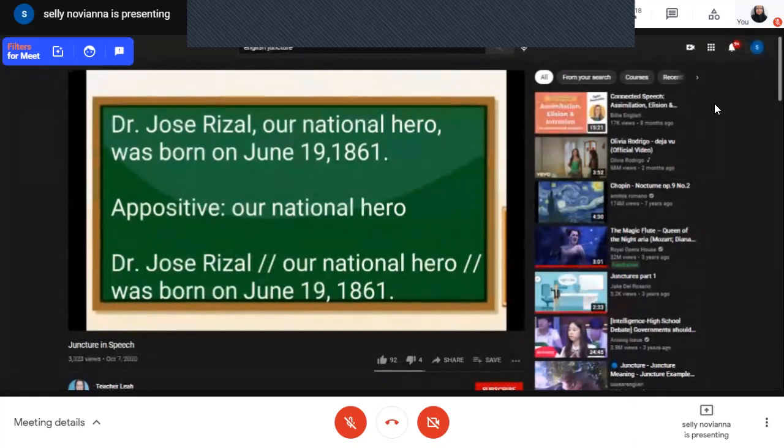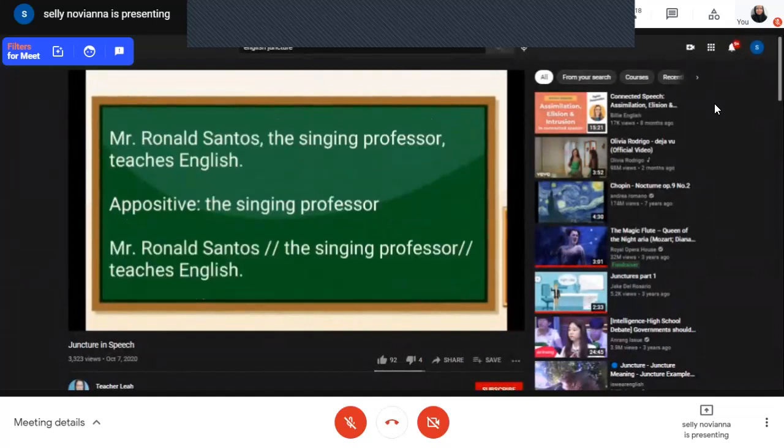You are going to use a double bar juncture in this sentence. So the sentence will be, Dr. Jose Rizal, our national hero, was born on June 19, 1861. Another example. Mr. Ronald Santos, the singing professor, teaches English. In this sentence, the singing professor is an appositive because it gives another information about the subject, and that is Mr. Ronald Santos.